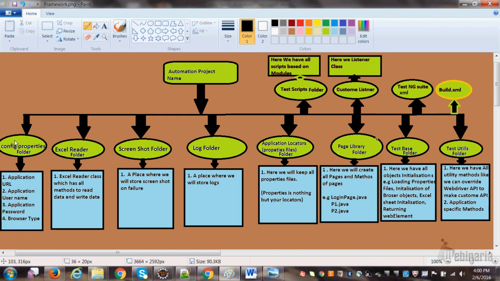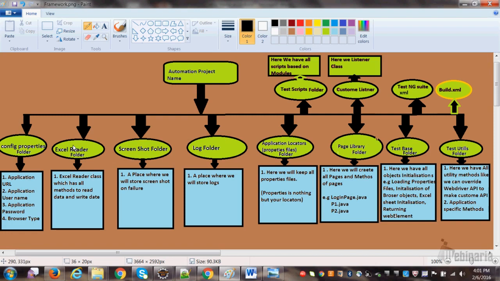When you are talking in automation, always talk in terms of automation. For the automation, what configurations are required to test any project? You require URL, you require username, you require password, you require browser type, right? Because what URL you have to browse, what is the username, password, and for what browser you have to test your application. So make one folder first, config properties folder. Guys, this is package, okay? Now this is your project, this is your package.